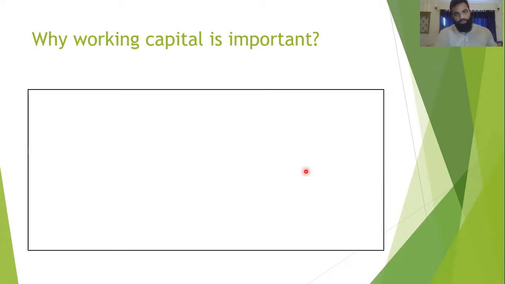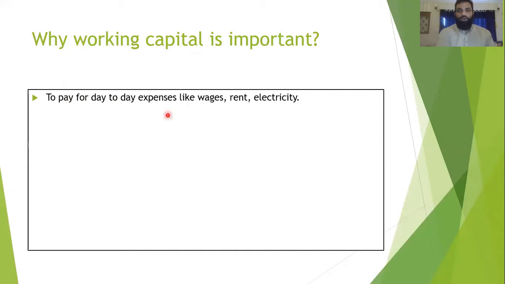Now, moving ahead to why working capital is important. The first benefit of working capital is, again, that it helps us to pay for day-to-day expenses: wages, rent, electricity. Imagine that we cannot pay. If we cannot pay for these expenses, we cannot run our business. Our production has to be stopped. We cannot even make sales. So it's very important to pay for these expenses.